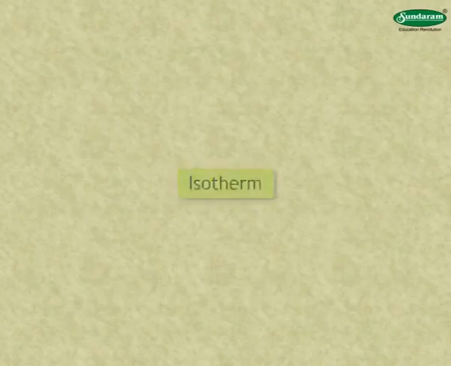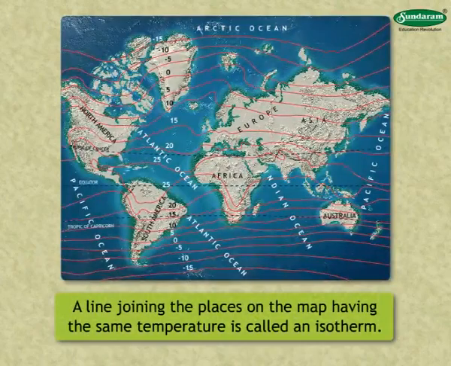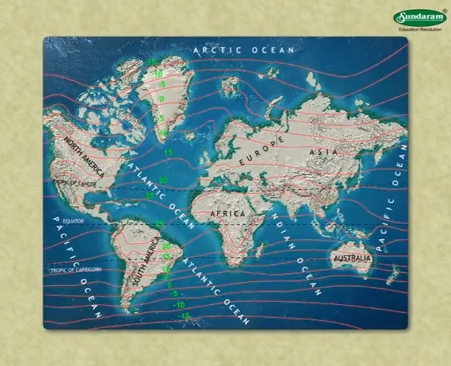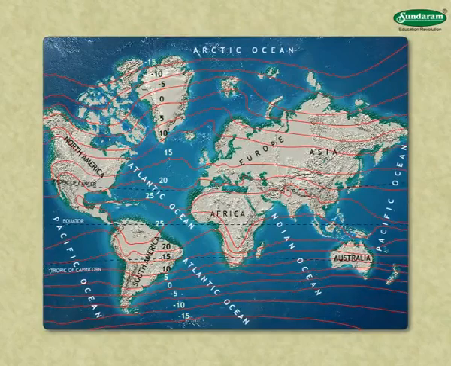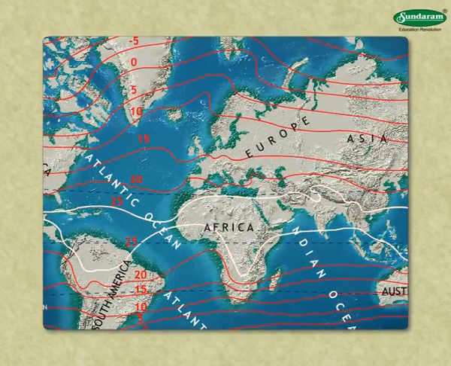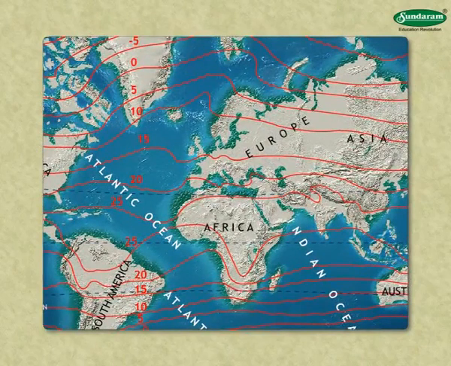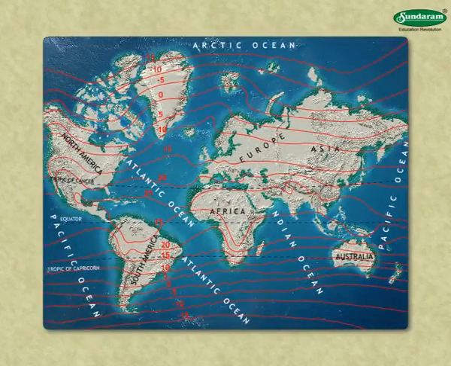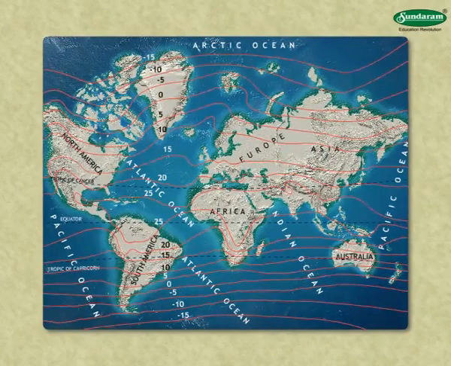Isotherm. A line joining the places on the map having the same temperature is called an isotherm. Distribution of temperature is shown on a map with the help of a number of such isotherms. In areas where the temperature changes rapidly, the distance between the isotherms is less, whereas in areas where the change in temperature is slow, the distance between the isotherms is more. This figure shows the world distribution of temperatures with the help of isotherms.